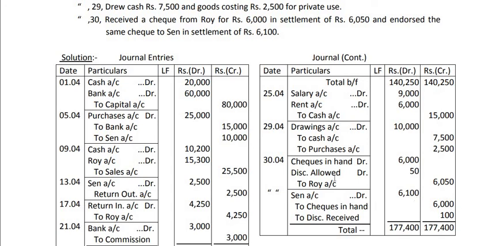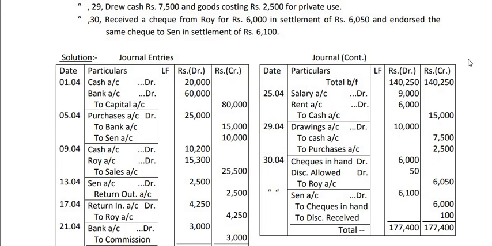Now here you have to write the narration that check received and discount allowed, and here you have to write the narration as check endorsed and discount received. I have not written the narration, you have to write it, and both these transactions are taking place on 30th April. So you have to write the date 30th April.